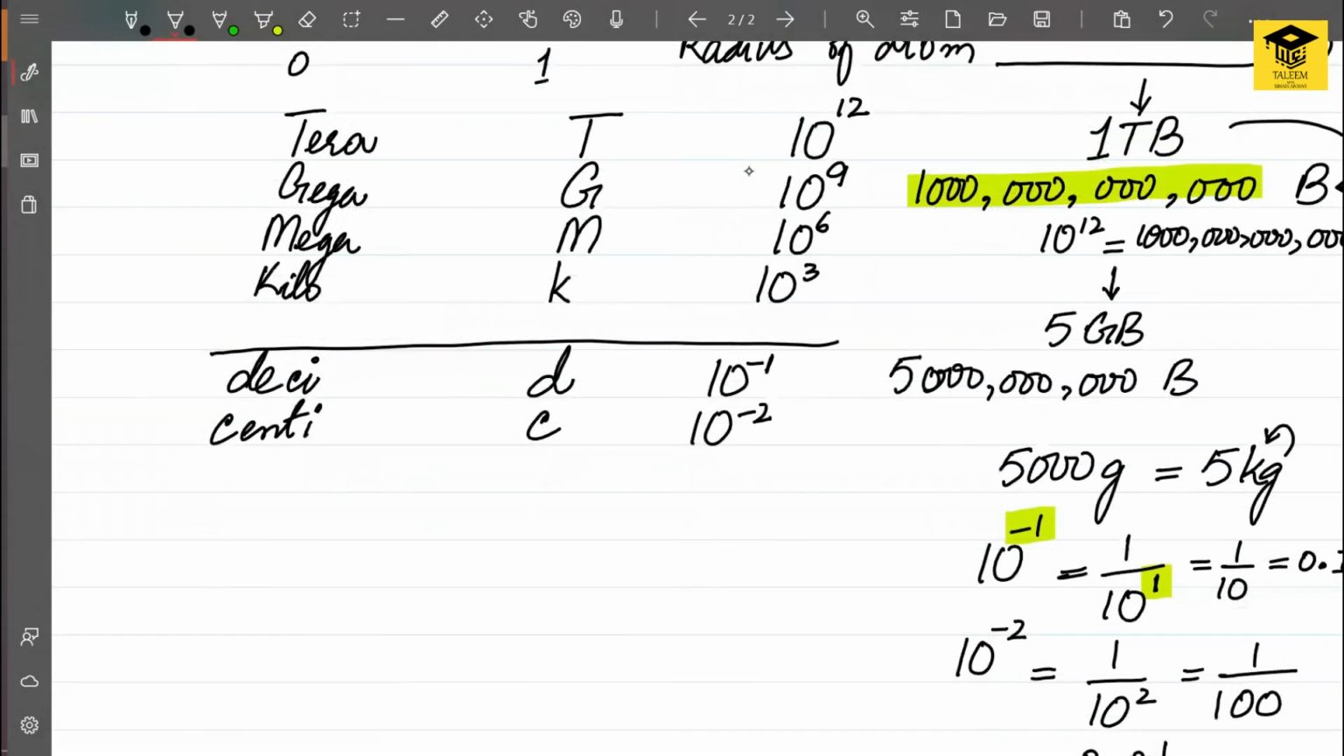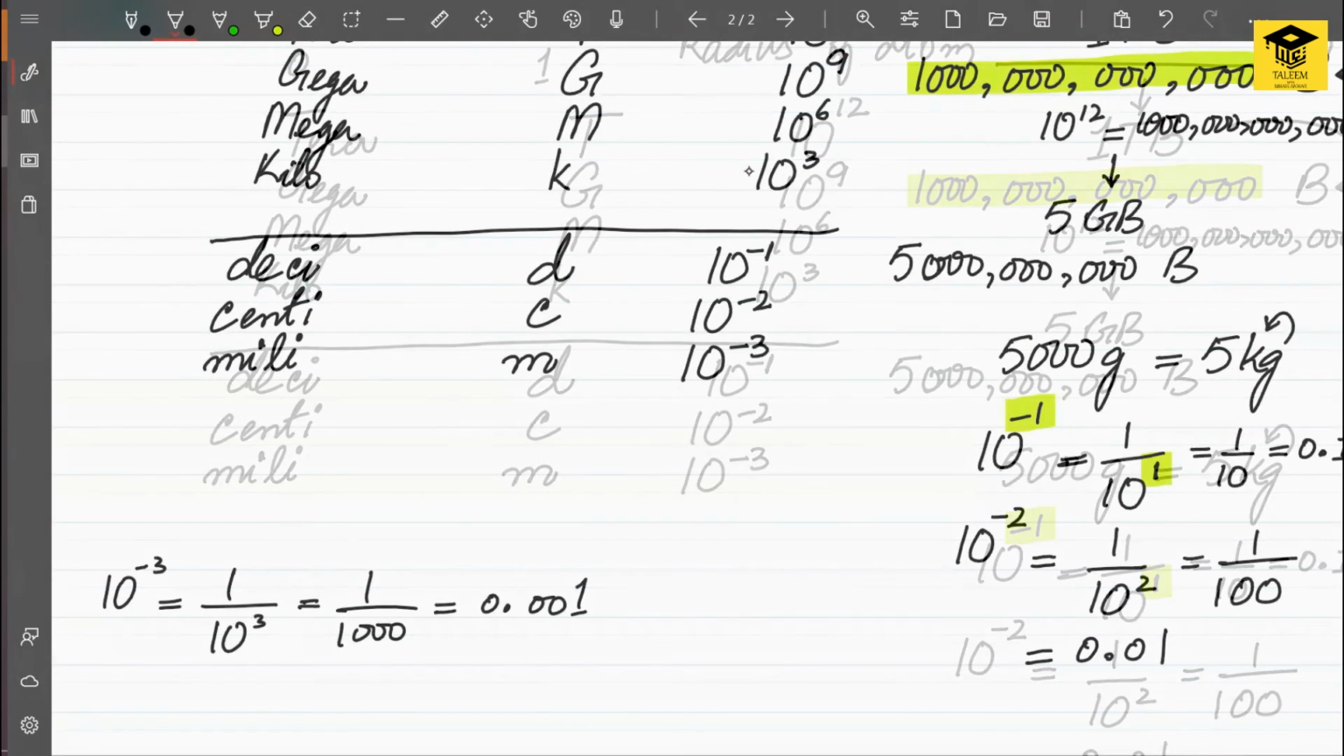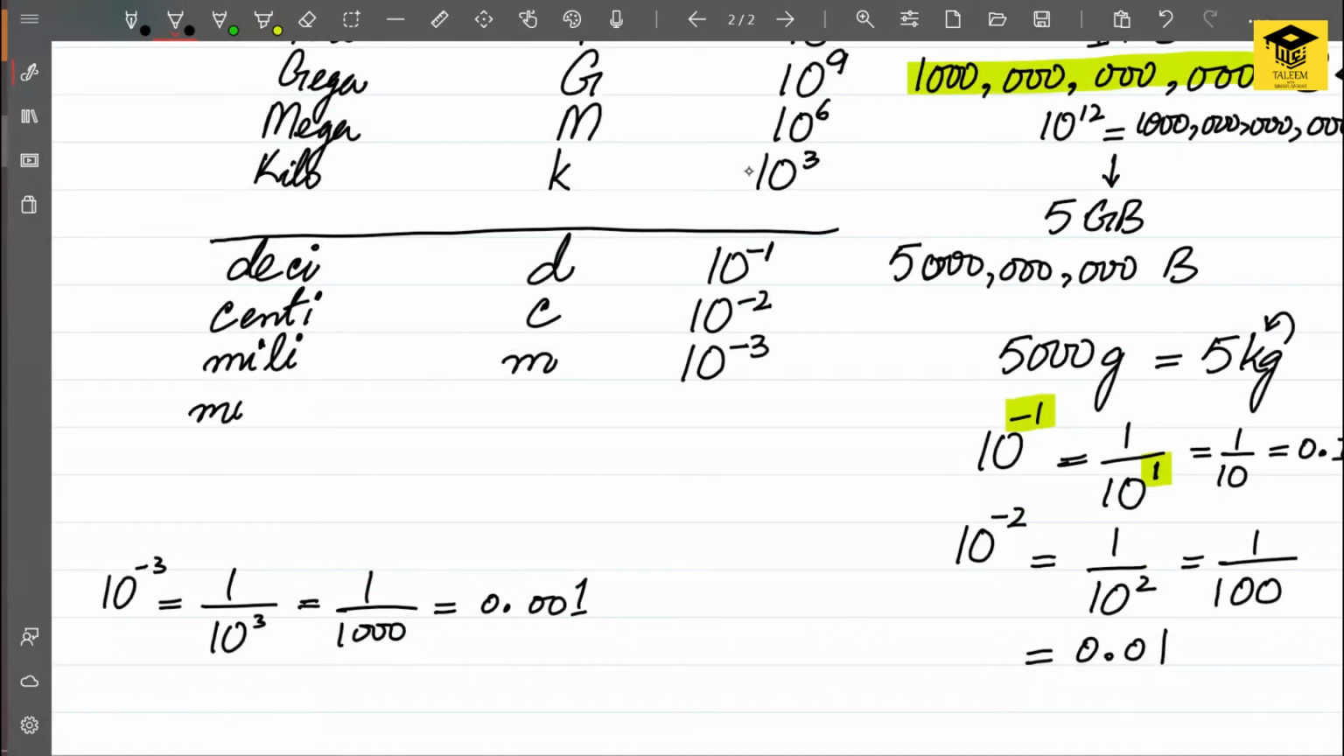The next one is called milli. And milli is represented by small m. And small m, milli means 10 raised to minus 3. The next one is micro. The symbol for micro is this one, and it is equal to 10 raised to minus 6, which is equal to 1 upon 10 raised to 6.